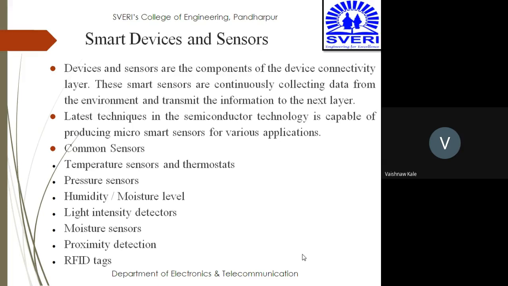Latest techniques in semiconductor technology are capable of producing micro smart sensors for various applications. This is quite a new thing: along with normal sensors, micro smart sensors are also there. Common sensors that are being used are temperature sensors, thermostats, pressure sensors, humidity sensors, moisture level sensors, light intensity sensors, proximity detection sensors, and RFID tags also are included in the smart devices and sensors.